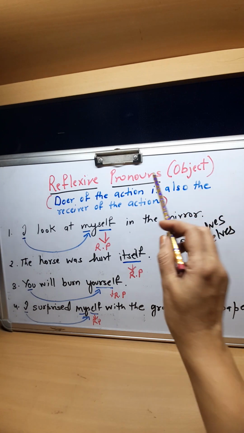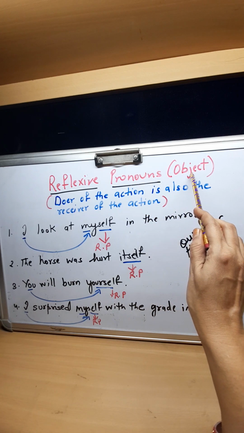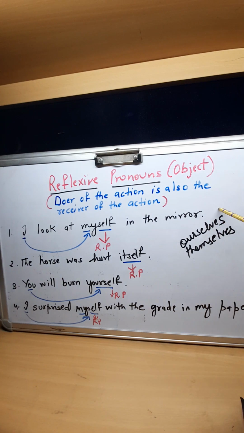So reflexive pronouns means when the pronoun is treated as an object. What does it mean? It means that this is a board. This is an object. And when pronoun is treated as an object, then we call it a reflexive pronoun.